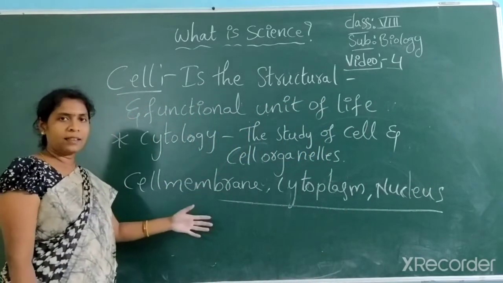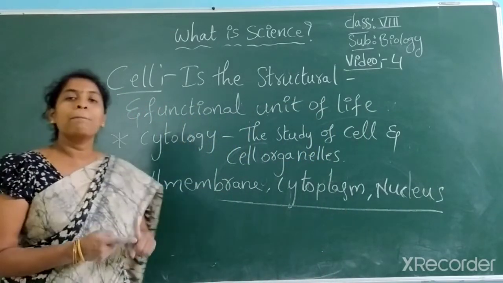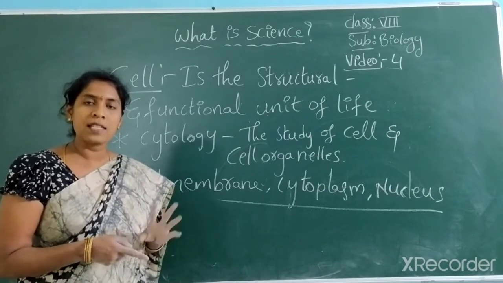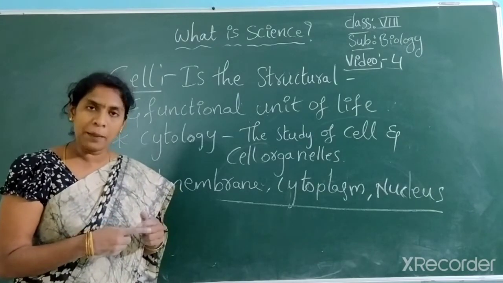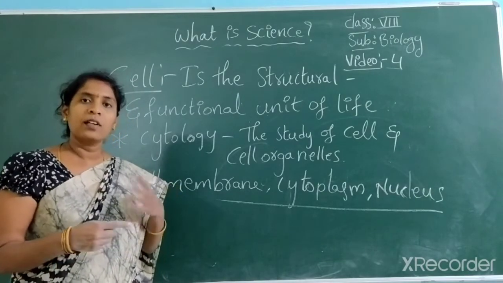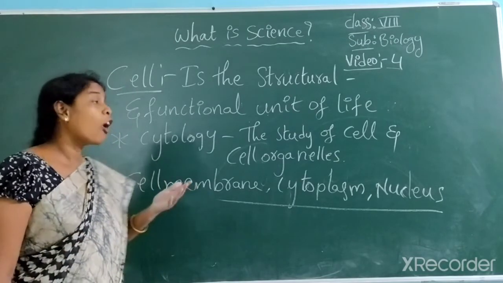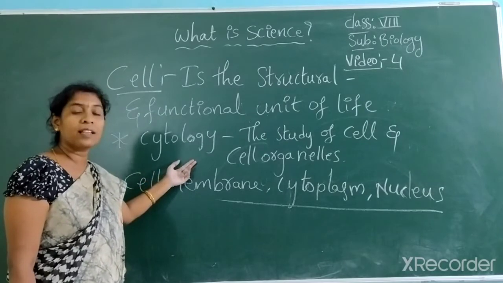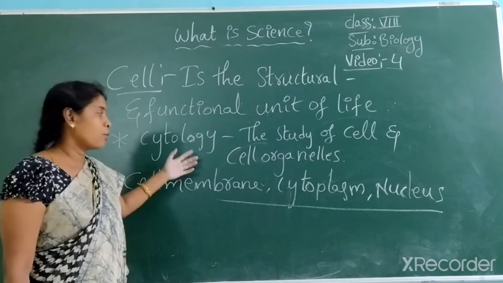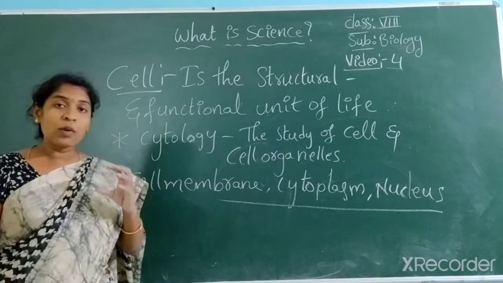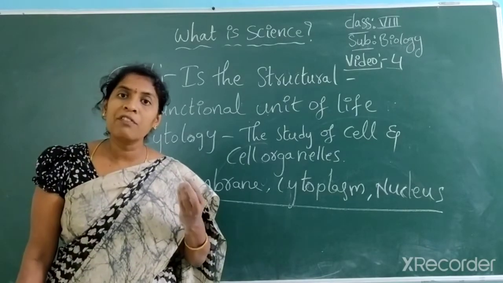And other than these, we also find mitochondria, chloroplast, endoplasmic reticulum, ribosomes, lysosomes, Golgi apparatus, microtubules, and some other organelles present in the cell. These organelles perform different functions.